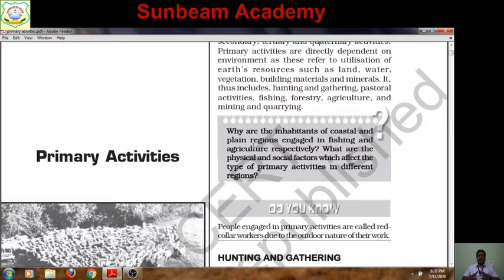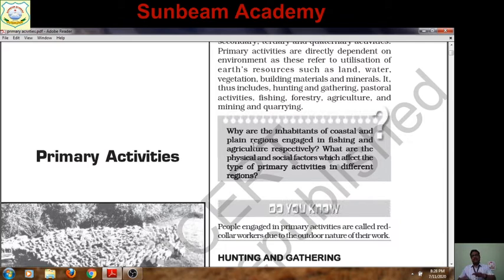And in plain areas, due to the availability of fertile soil, fresh water, and suitable climatic conditions, sedentary agriculture developed first. The agriculture developed on a permanent basis. Still, at this time in forest areas, some primitive societies are doing shifting agriculture.